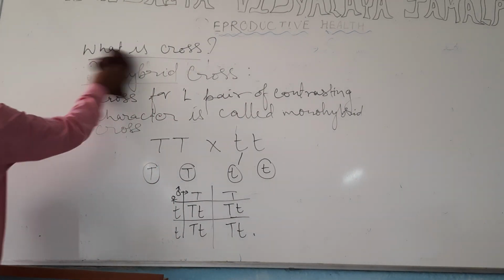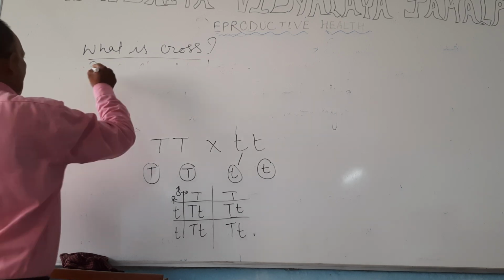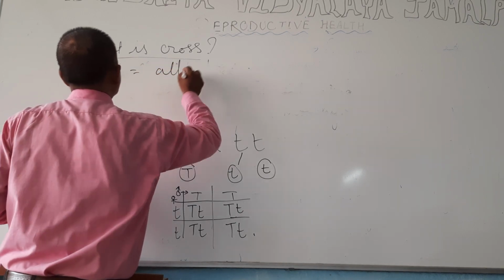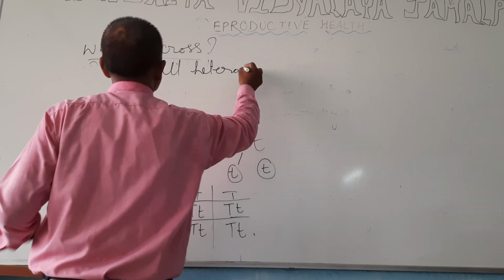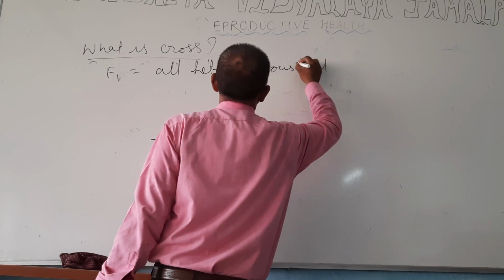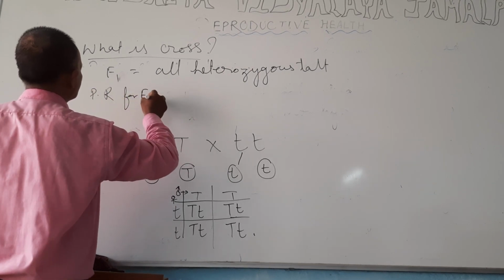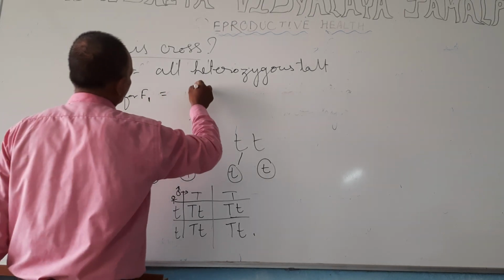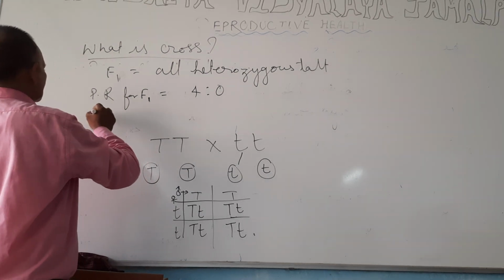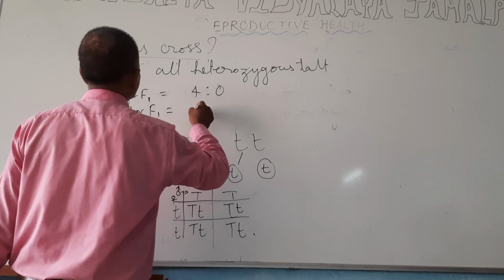So let me rub it. So here you can see that F1 generation is all heterozygous Tt. The PR for F1 is 4:0, and GR for F1 is also 4:0.